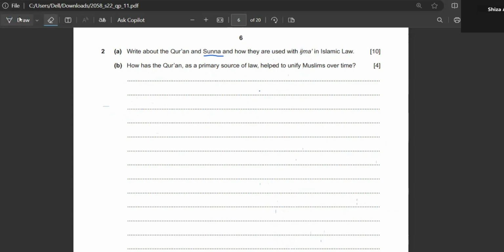So now the second part: how has the Quran as a primary source of law helped to unify Muslims over time? The proper answer is also written in my slides, how Quran is playing a major role in unifying the Muslims. Since all of us are Muslims and belong to a Muslim community, and we consider that Quran is the fundamental source of guidance, directly revealed by Allah Ta'ala, and since it is a living miracle, all of us are following the rulings mentioned in Quran. So this is uniting all the Muslims across the globe.